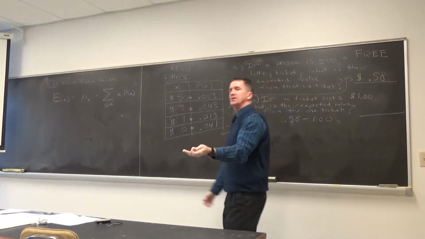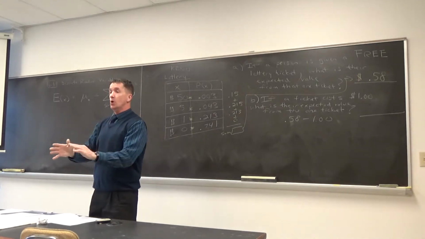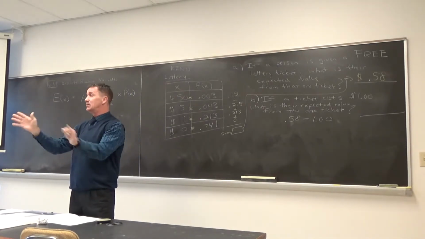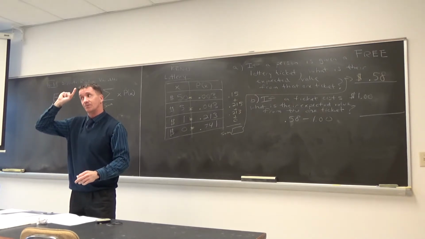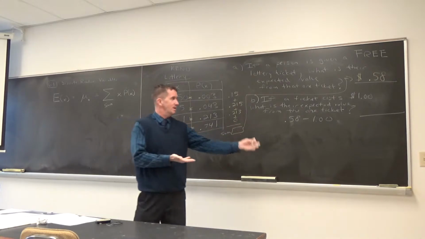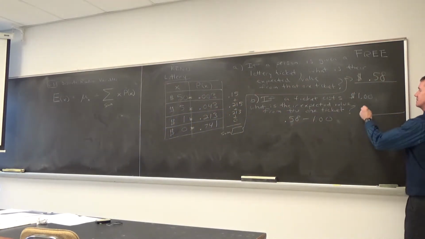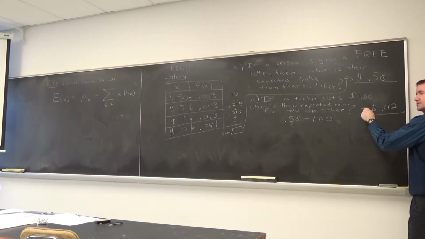But here's what can happen. You'll be on a test. You'll go, I know I subtract, but I don't know which way. Who cares? Just subtract it either way you want, but make sure you write down a negative answer. That's why I don't play. This is going to come out negative. This is what's expected. What's 58 cents minus $1? 42 cents. So, even on that, you're like negative. It's going to be negative.